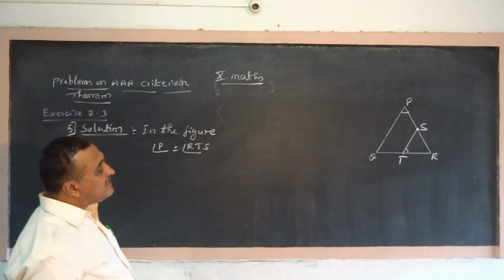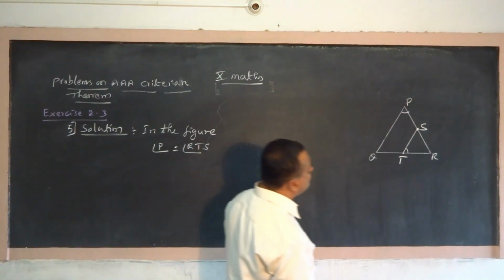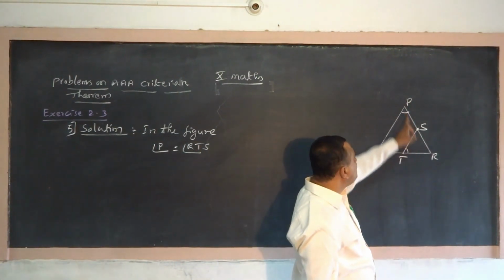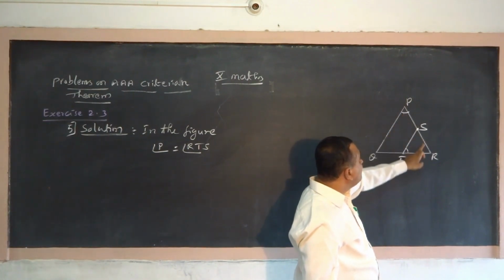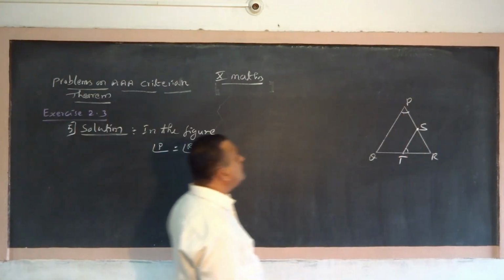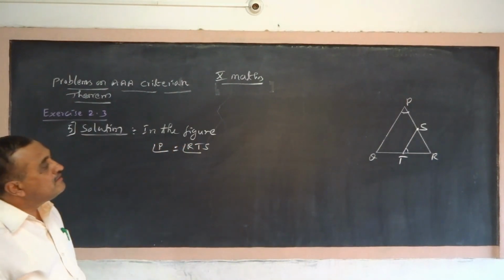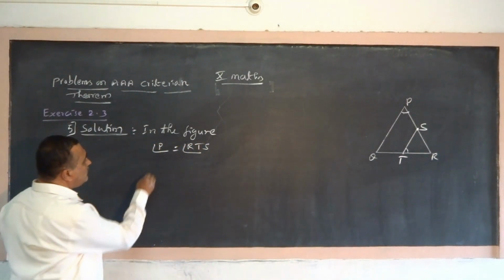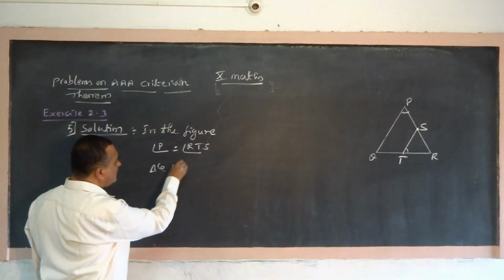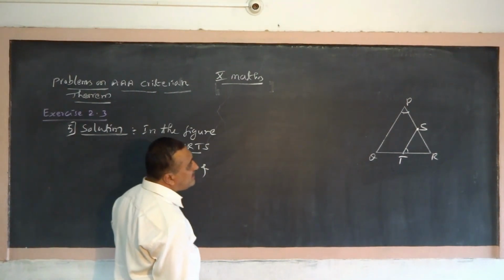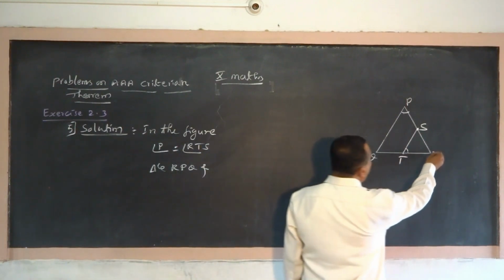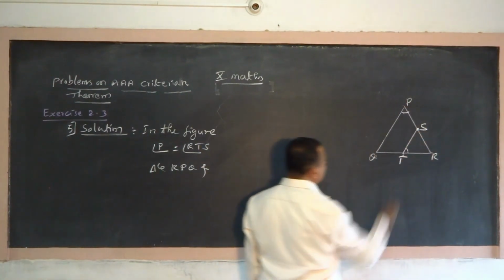Now take these two triangles, RPQ and RTS.